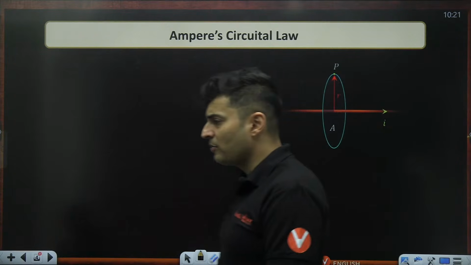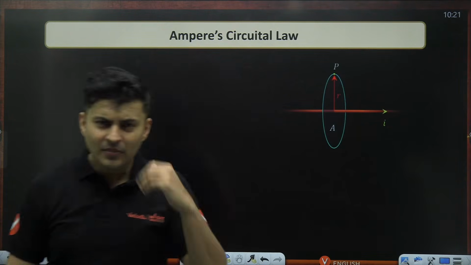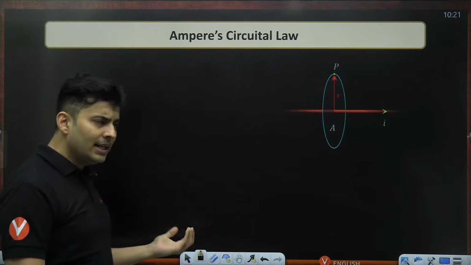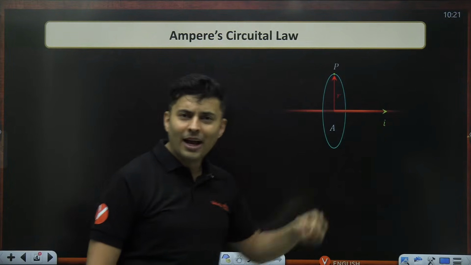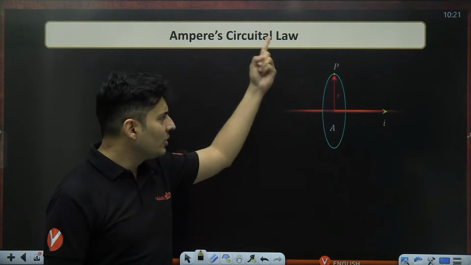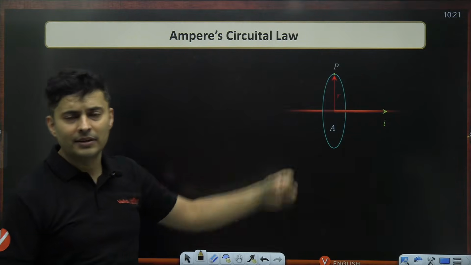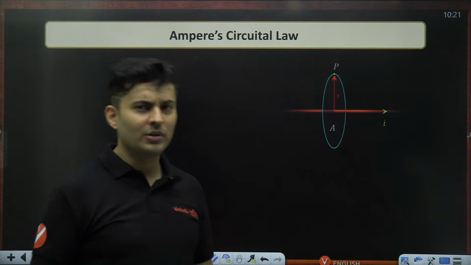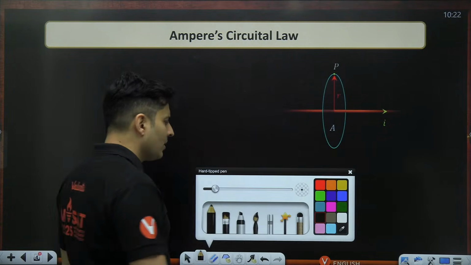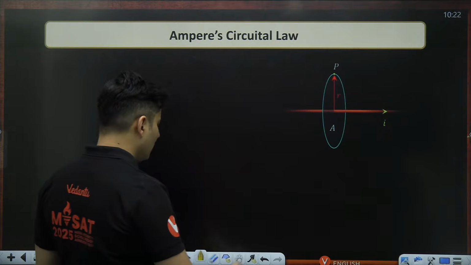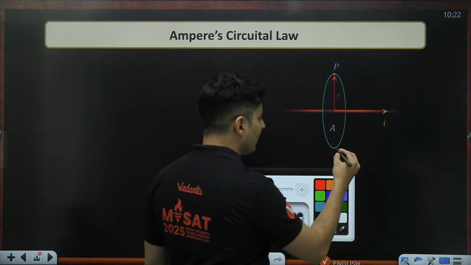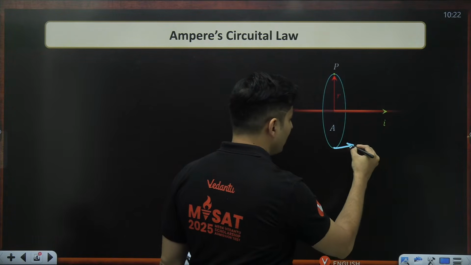Recollect the chapter on magnetic effects of current, where we studied that a wire which carries current produces a magnetic field around it. Using Biot-Savart's law or Ampere's law, we know how much this magnetic field is going to be.